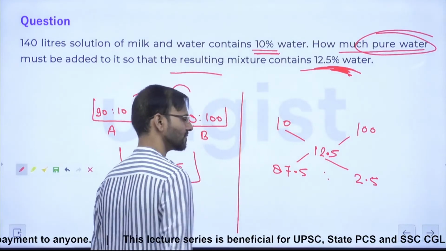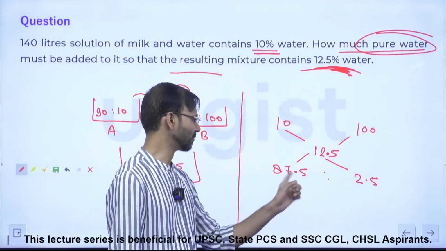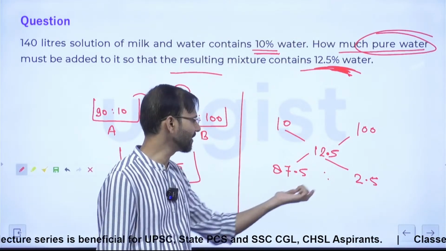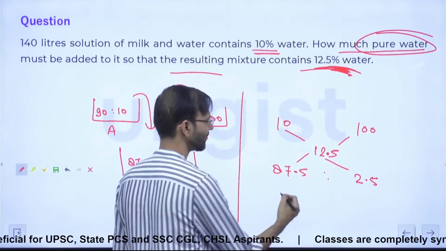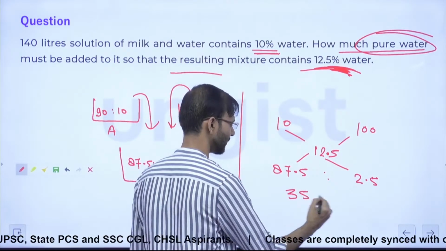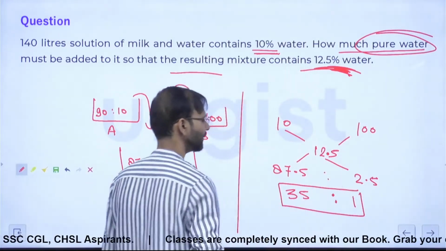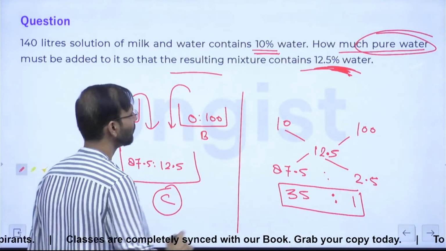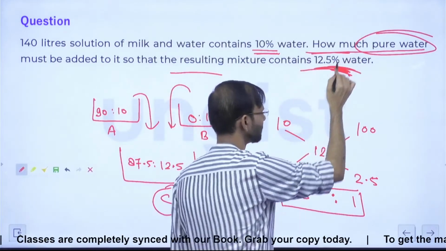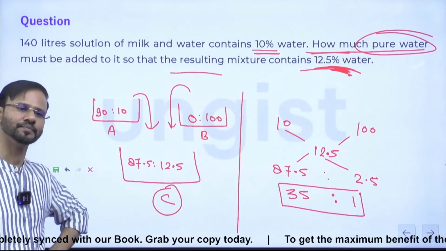ठीक है. So everyone, if I just remove this decimal, this will be 875 is to 25, right? So 875 is to 25 will be 35 is to 1, right everybody? Now the question is saying how much pure water, it means you need to tell me how many liters of water must be added.